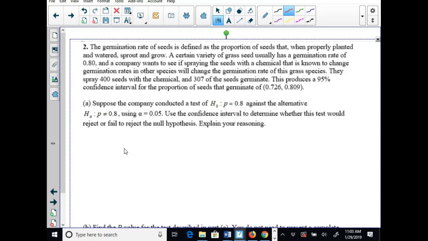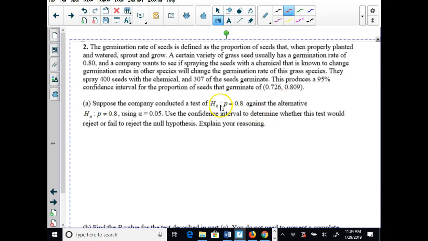Suppose the company conducted a test H0, p is equal to 0.8, against the alternative HA, p is not equal to 0.8, using alpha 0.05. Use the confidence interval to determine whether this test would reject or fail to reject the null hypothesis. Explain your reasoning. So let's talk about this.